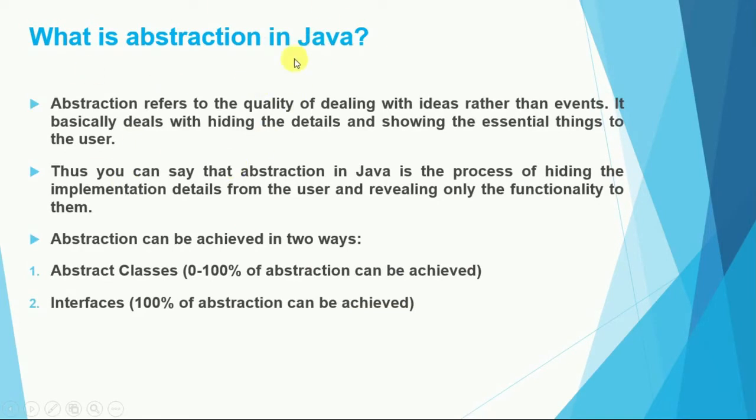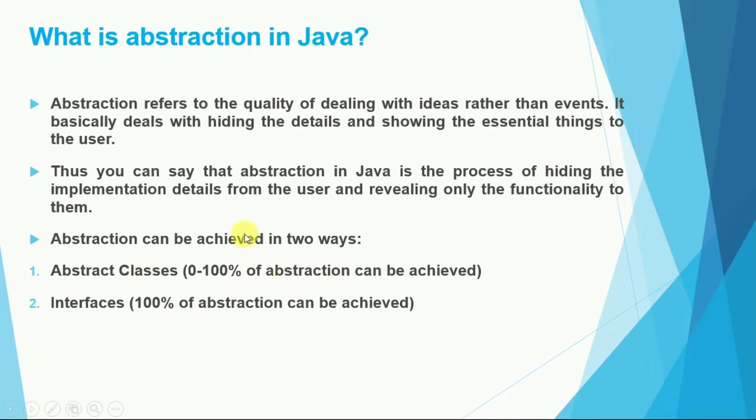Okay, so what is abstraction in Java? We already discussed abstraction, hiding implementation. Abstraction refers to the quality of dealing with ideas rather than events, and it basically deals with hiding the details and exposing only some basic details to the user. It provides functionality, whatever details we want to expose, we can show, showing the essential things to the user. You can say that abstraction in Java is the process of hiding the implementation details from the user and revealing only the functionality to them.